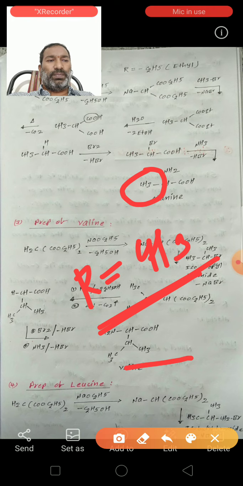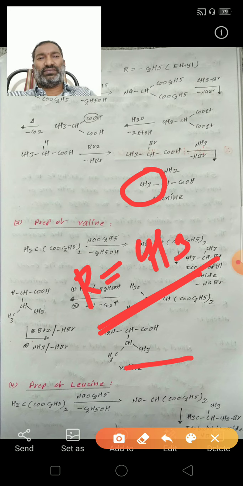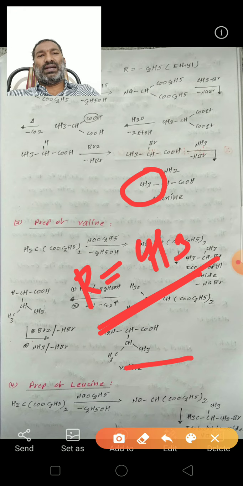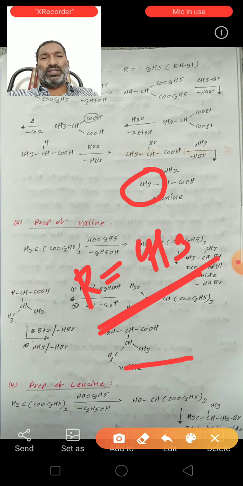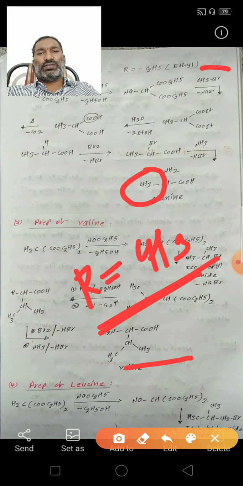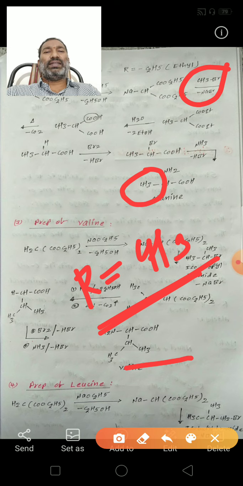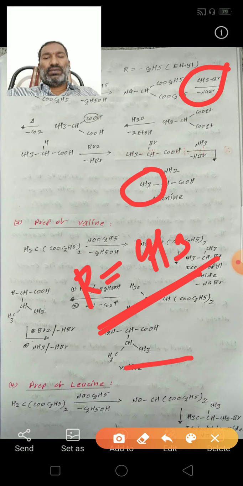For this, we can take methyl bromide. This is very, very important. Taking this alkyl halide is very important for the preparation of these amino acids. For alanine, we can take methyl bromide or methyl chloride, which is the alkyl halide.